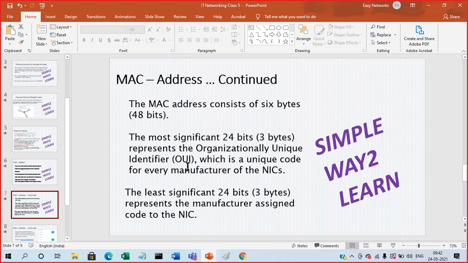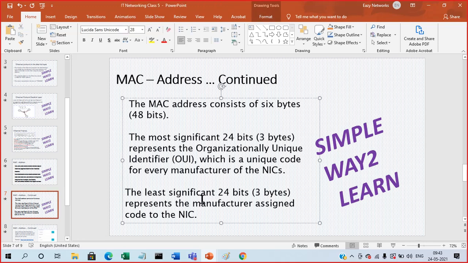For example, if you are using two computers from the same company, Apple, they should have the same number for both devices. If you are using HP, also the same family, you get the same number. The first three bytes, the most significant 24 bits, represent the OUI, the organizationally unique identifier. The last three bytes, the least significant 24 bits, represent the number assigned by the manufacturer to the NIC card. That is a sequence number.